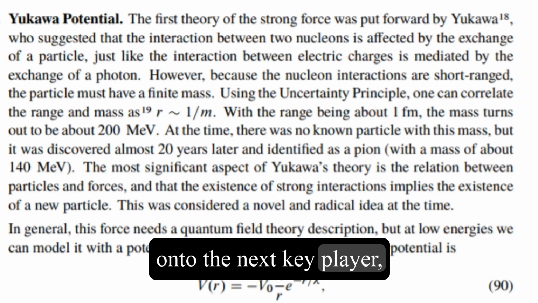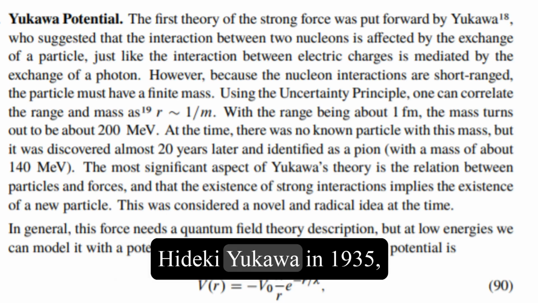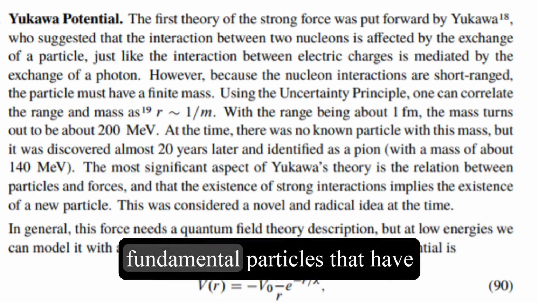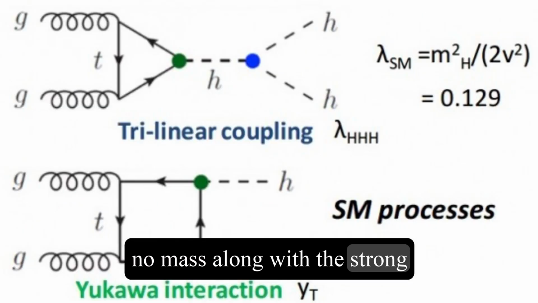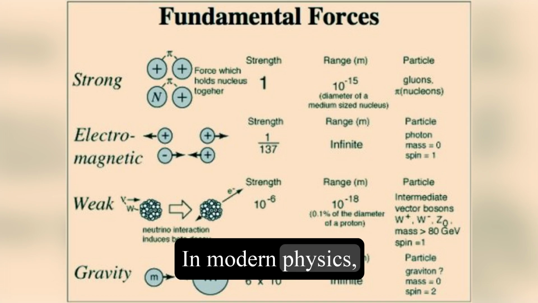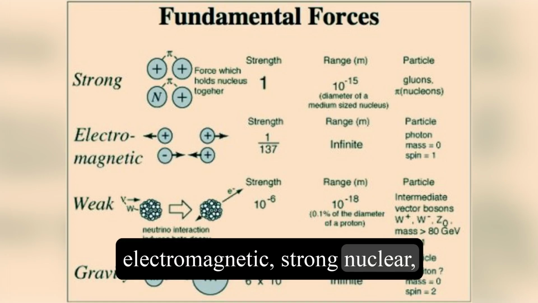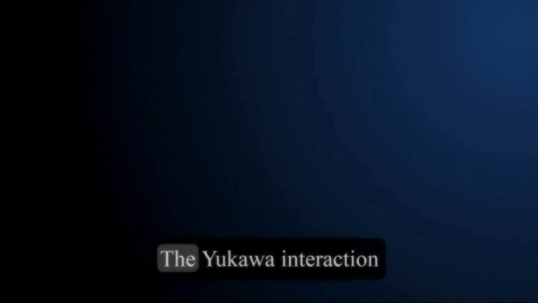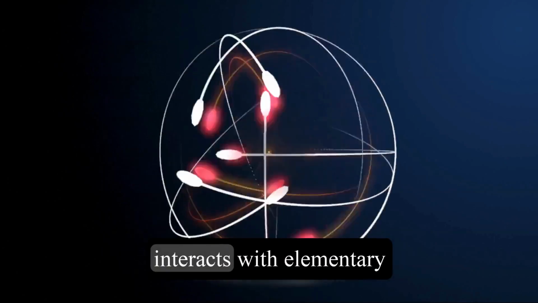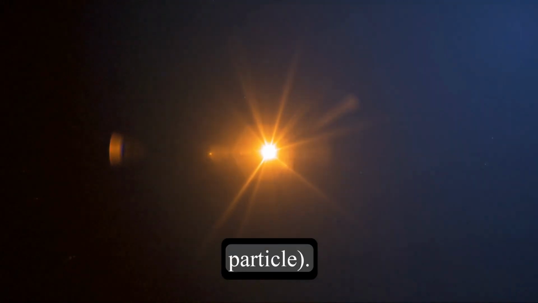Now, on to the next key player, the Yukawa interaction. Proposed by Japanese physicist Hideki Yukawa in 1935, this interaction explains the attractive force between fundamental particles that have no mass along with the strong nuclear force that holds the particles of an atom together. In modern physics, there are four fundamental forces: gravitational, electromagnetic, strong nuclear, and weak nuclear. The Yukawa interaction specifically relates to the strong nuclear force and how it interacts with elementary particles called mesons, a type of boson force carrier particle.